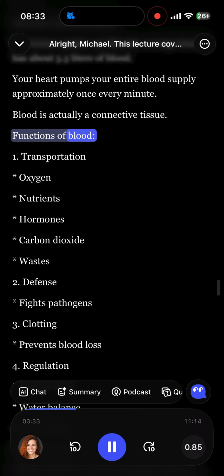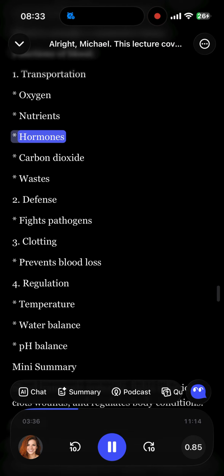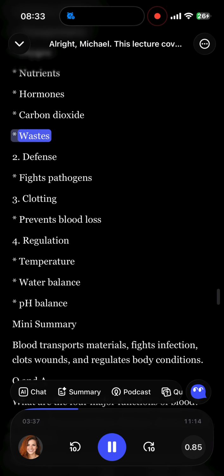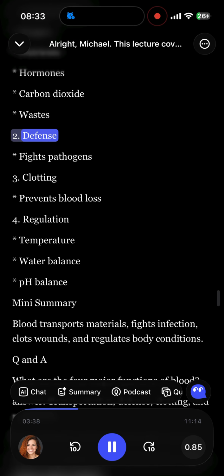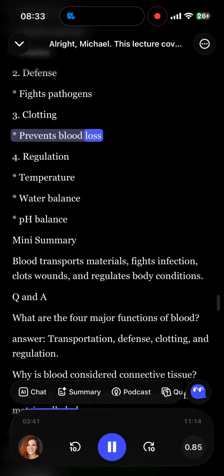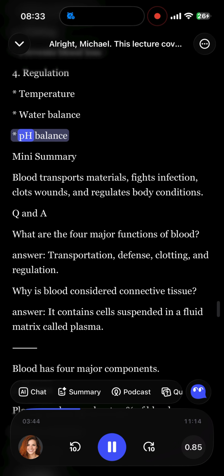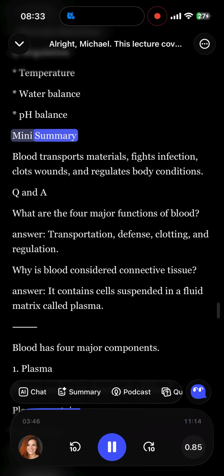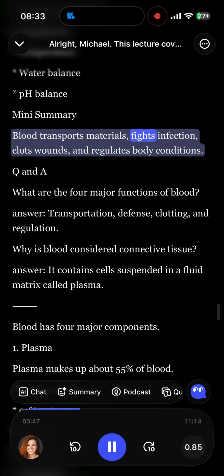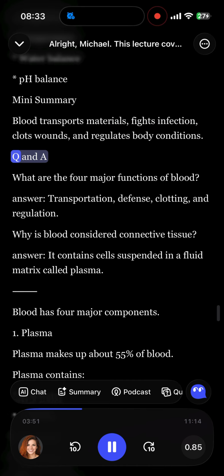Functions of blood. 1. Transportation: oxygen, nutrients, hormones, carbon dioxide, wastes. 2. Defense: fights pathogens. 3. Clotting: prevents blood loss. 4. Regulation: temperature, water balance, pH balance. Mini summary. Blood transports materials, fights infection, clots wounds, and regulates body conditions.